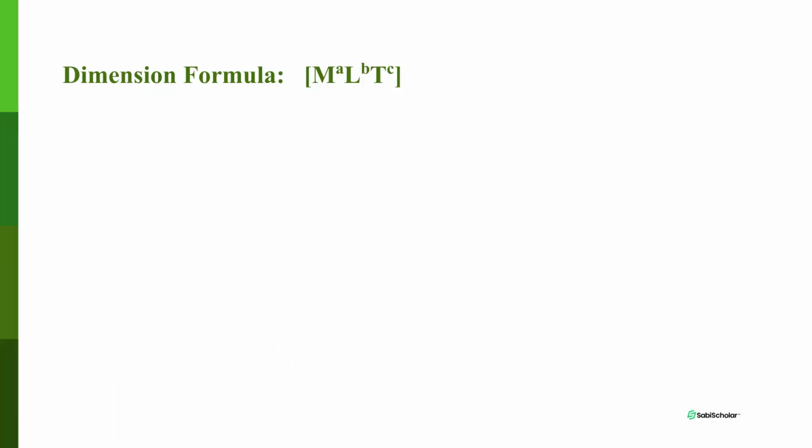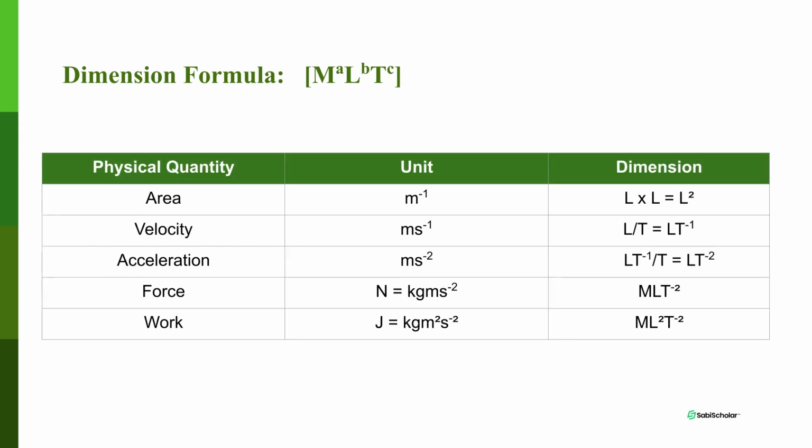Dimension formula usually looks like M raised to power a, L raised to power b, T raised to power c. M, L, and T are the dimensions of mass, length, and time respectively, while a, b, and c are the powers of those dimensions to which the physical quantity being described depends. So the table here shows us the dimensions of some physical quantities, that is how they depend on mass, length, and time. So we are going to continue from here in our next